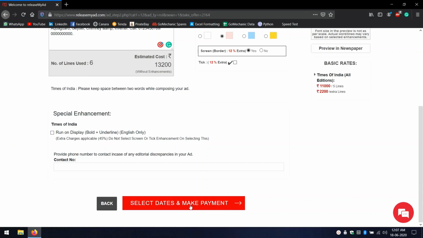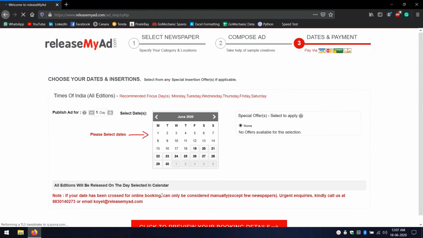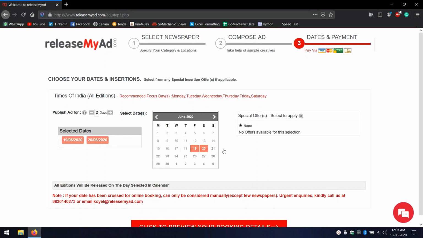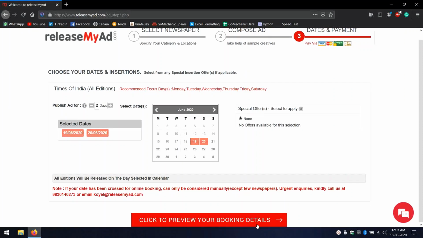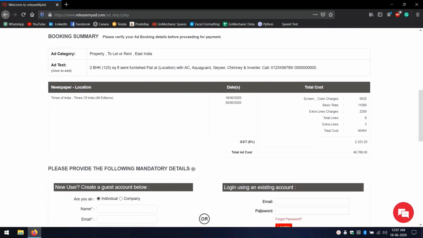Now proceeding to select dates and make payment. You have to put your contact number over here. Now choose your dates and insertions. This is the last step of your ad booking procedure. I want to publish my ad for suppose 2 days and I would select the dates as 19th and 20th of June. And now I would click on the previewing my booking details.